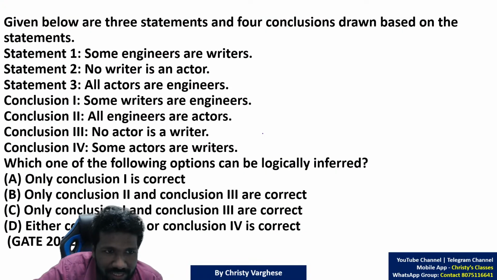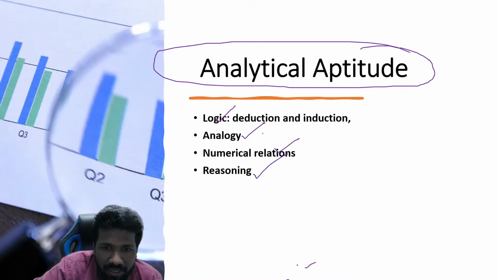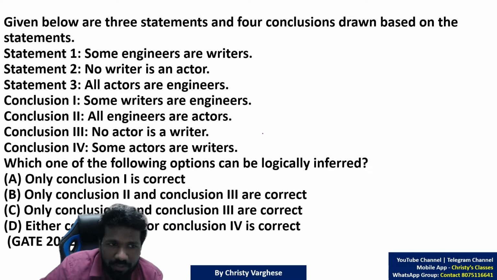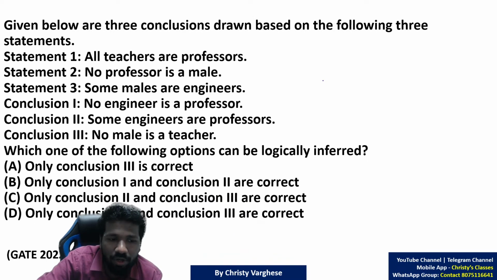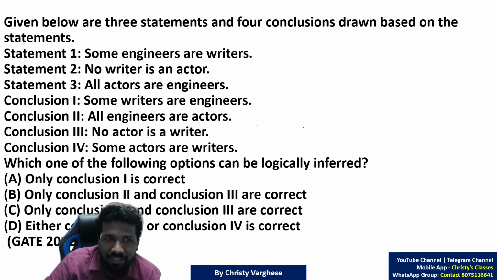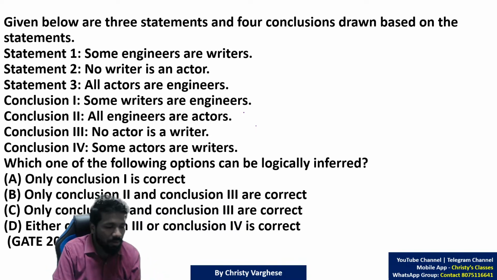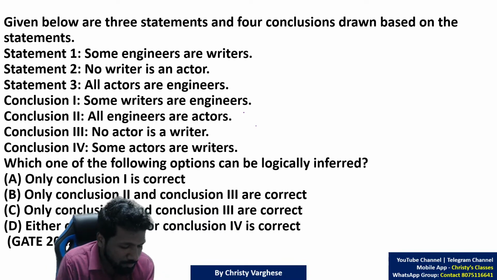I will give you examples. This is a syllogism question. I will show you an example for each of almost all the major types. Syllogism means how to draw the Venn diagram. If you know that, it is very easy. So make a try. One example of syllogism we will discuss itself.